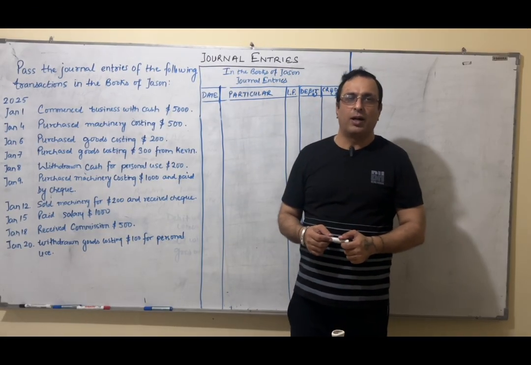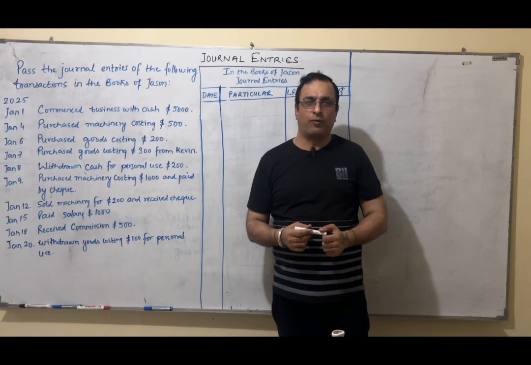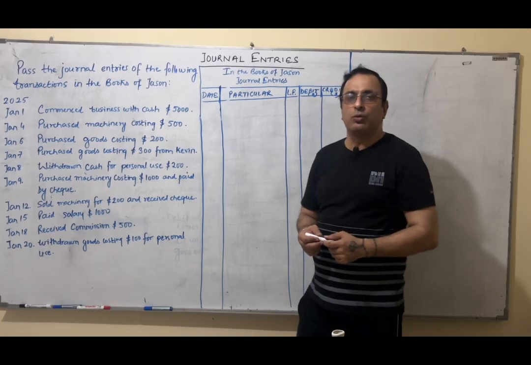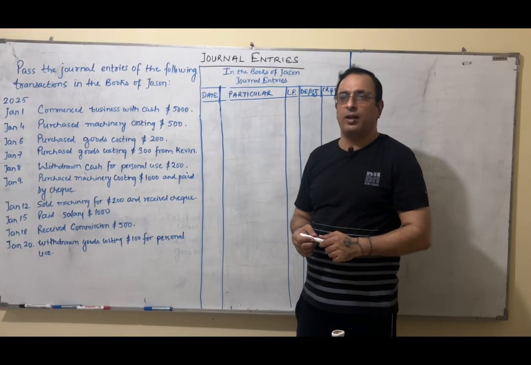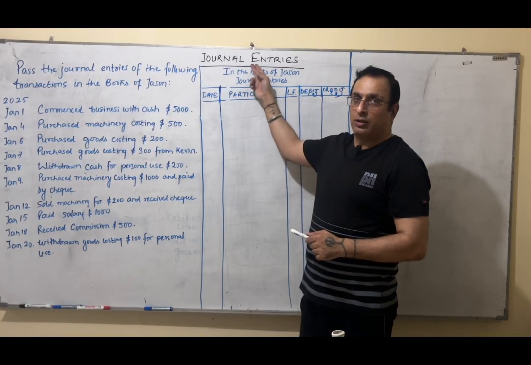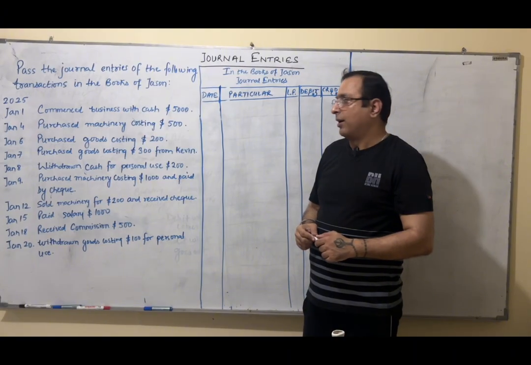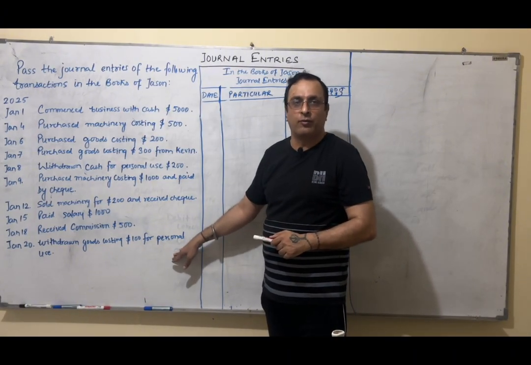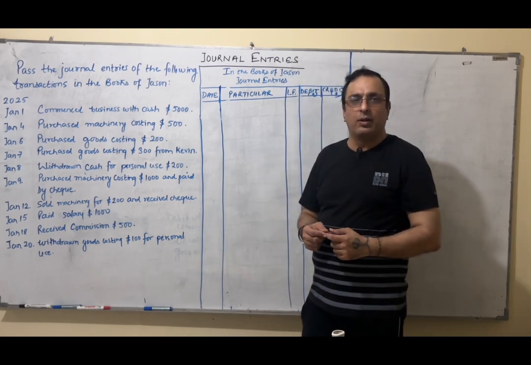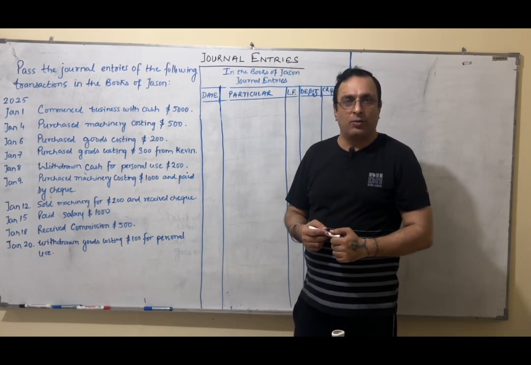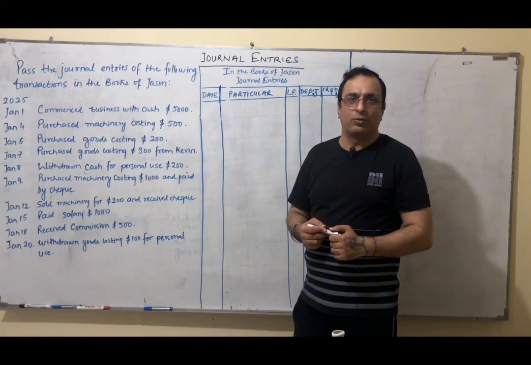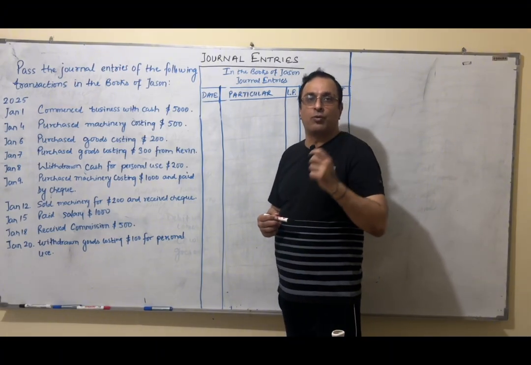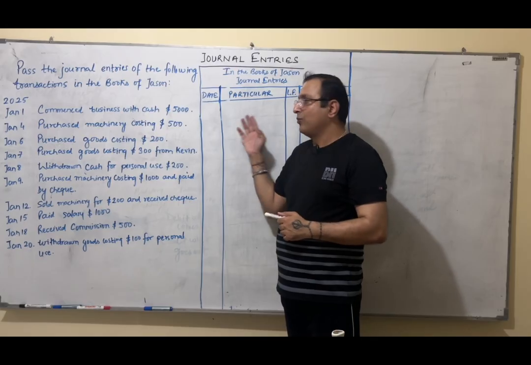In my last video, I discussed with you golden rules of accounting. And in this video, I will tell you how to use those golden rules of accounting practically in making the journal entries. I have already framed a simple question including some entries which cover all the accounts. If you remember, I told you three accounts: real account, personal account and nominal account. Today we'll see how to use those rules of accounts in doing the journal entries.